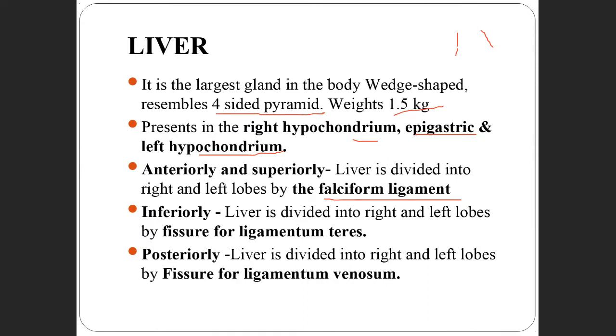Whereas inferiorly it is divided by the fissure for ligamentum teres, and posteriorly it is divided by the fissure for ligamentum venosum. So all these ligaments divide the liver into right and left lobes. At different levels you have different ligaments.